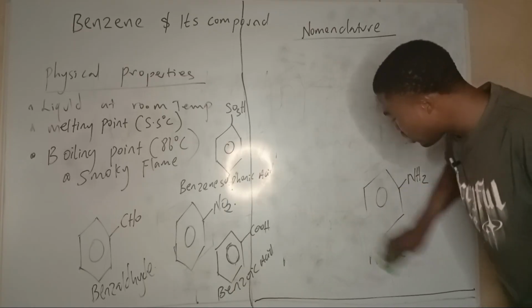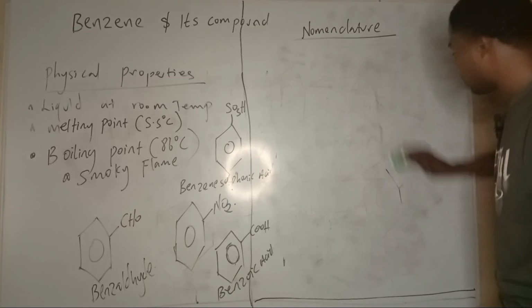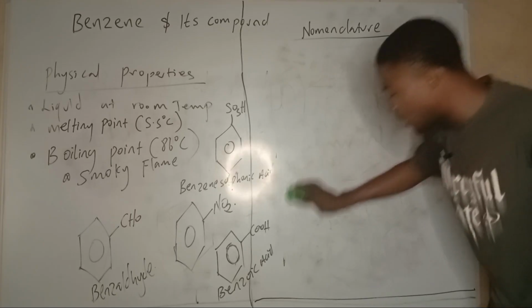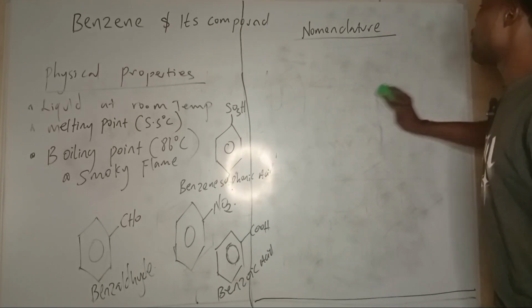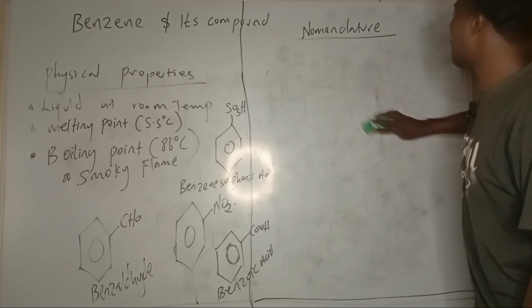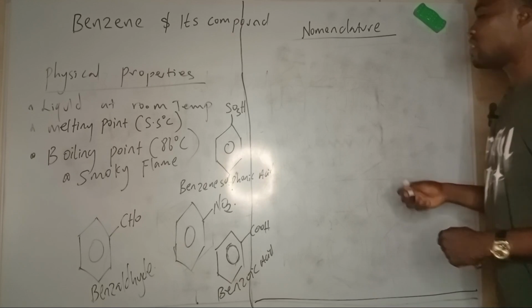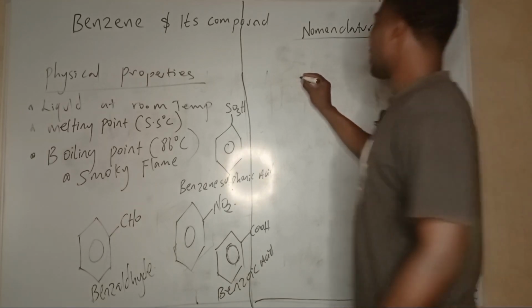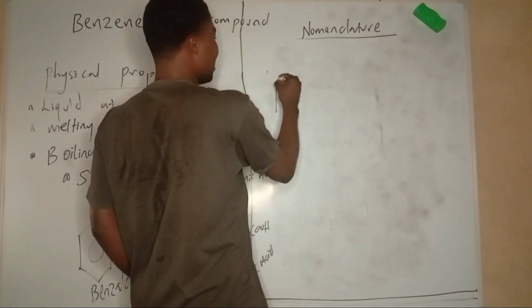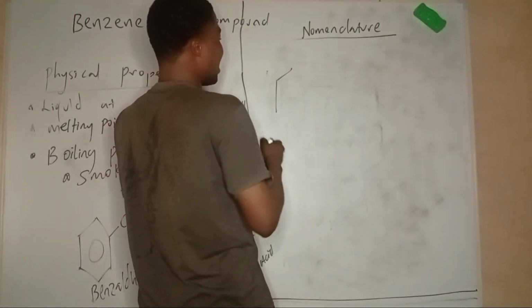Now for disubstituted benzene, I have to talk about that, very fast. The trivial names might be unfamiliar for beginners. Disubstituted benzene means a benzene that is substituted at two positions. Let's say we have something like this.